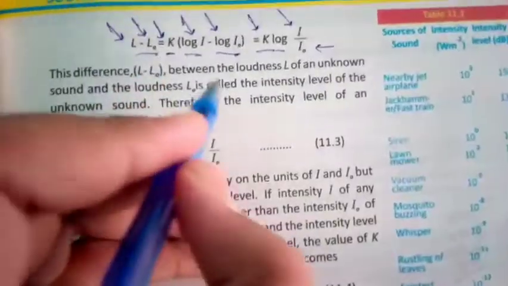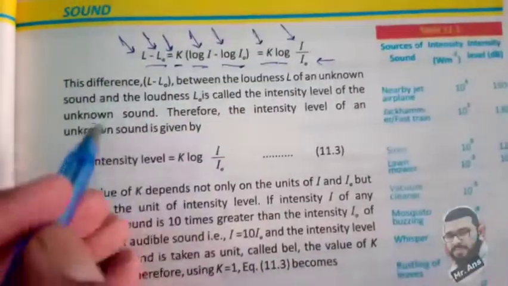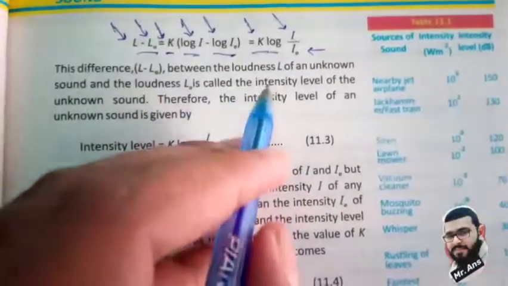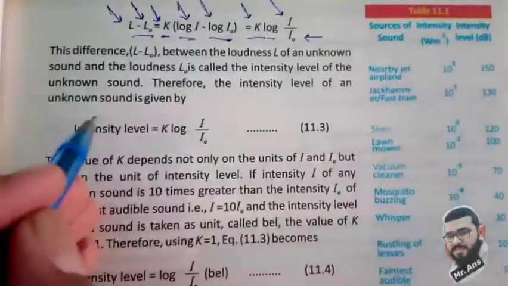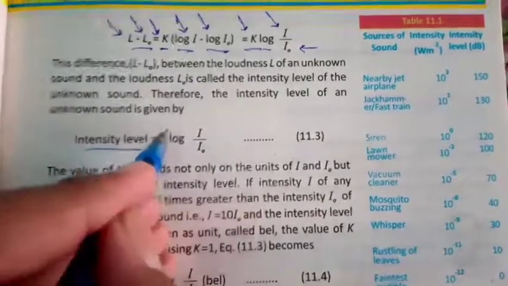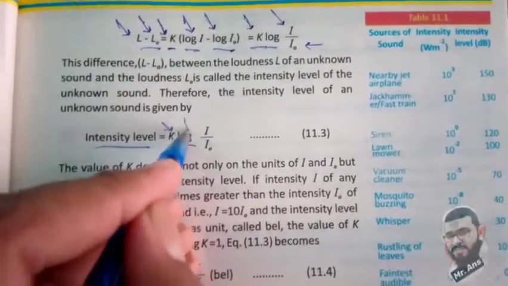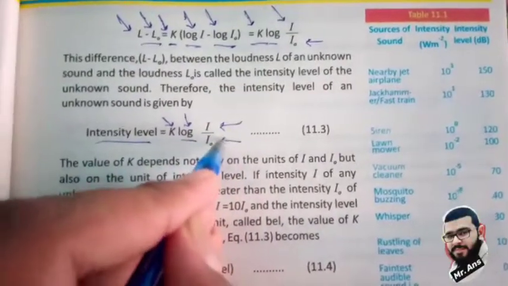This difference between the loudness L of an unknown sound and the loudness L0 is called the intensity level of the unknown sound. Therefore, the intensity level of the unknown sound is given by K log I over I0.